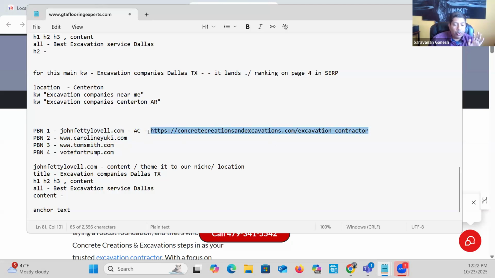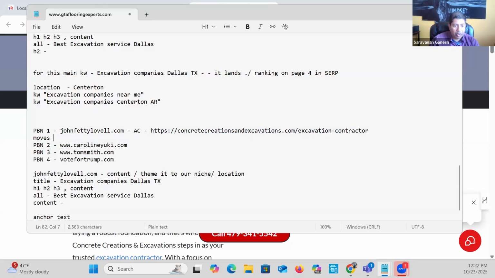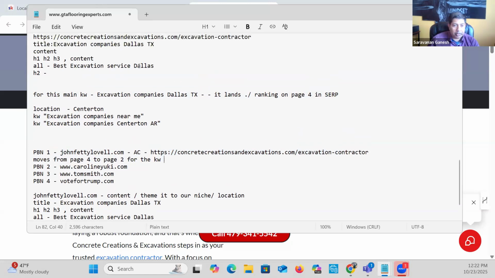So when Google sees the link coming from John Fetty, the on page and all of that is all about excavation company. Content is excavation company. It links to this website, which is all about excavation in Dallas, right? And it's a clean link, okay? It'll probably move from page 4, right? Now, let's just say it moves from page 4 to page 2 for our main keyword, excavation companies, Dallas, Texas, okay?